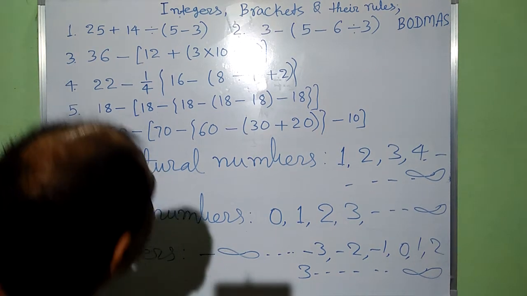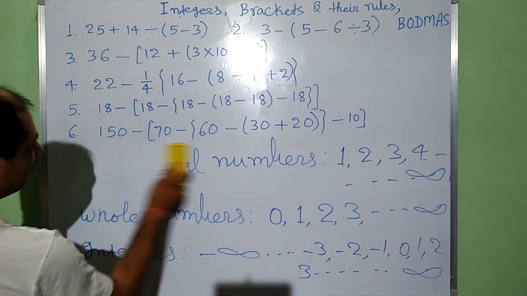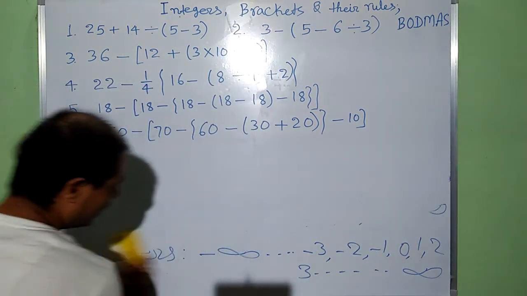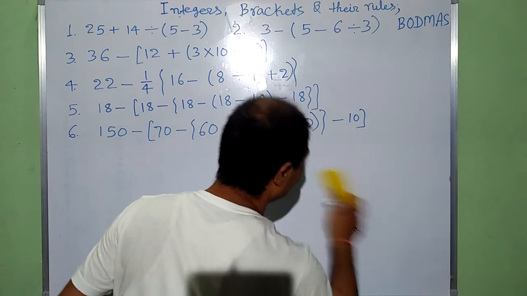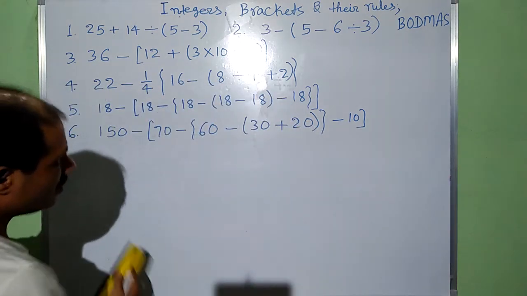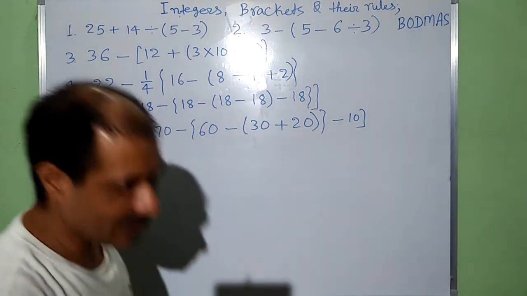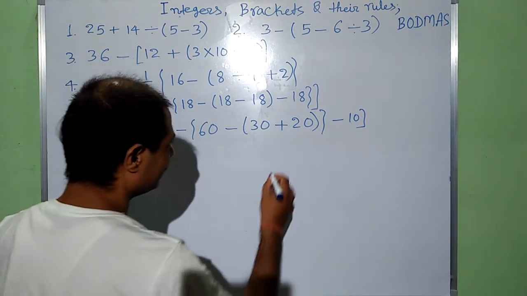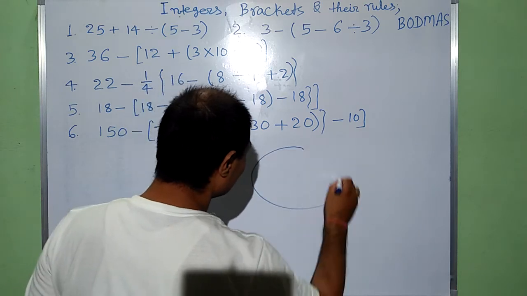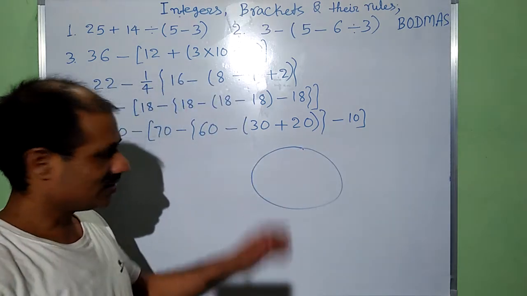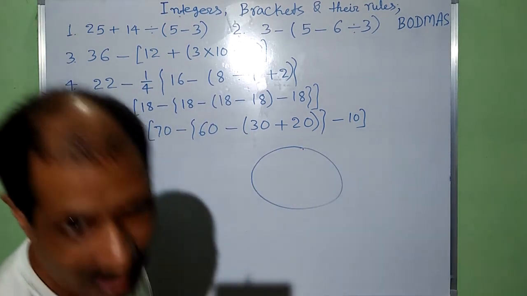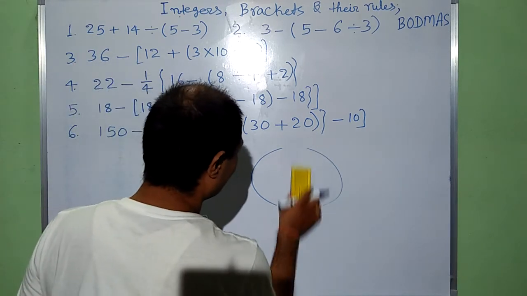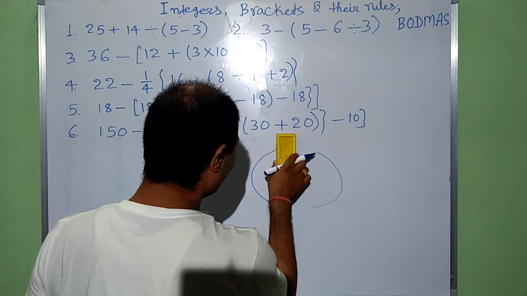Now try to understand about brackets. As we know, there are different types of brackets. This is circle, or we can tell it is round.